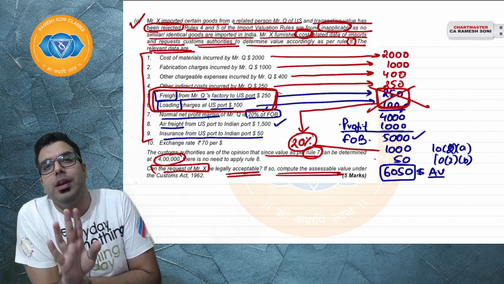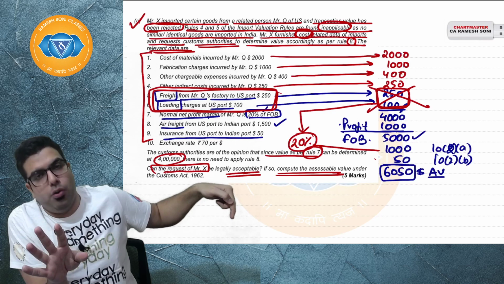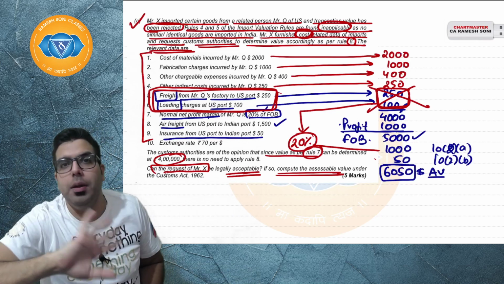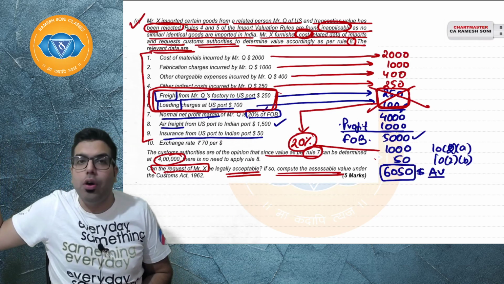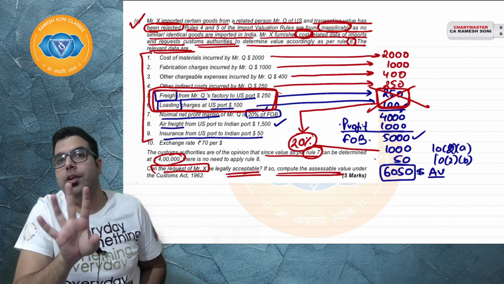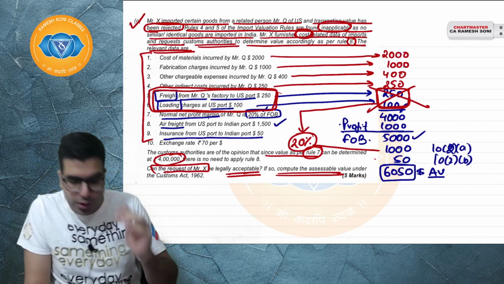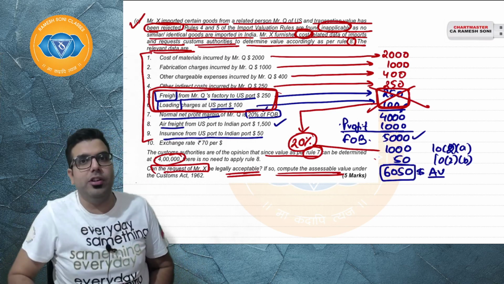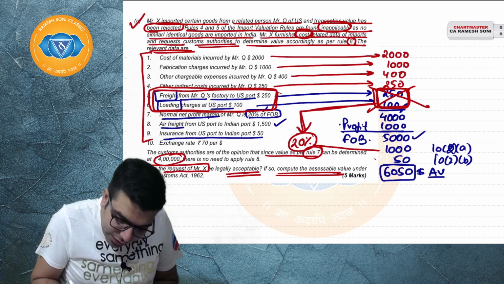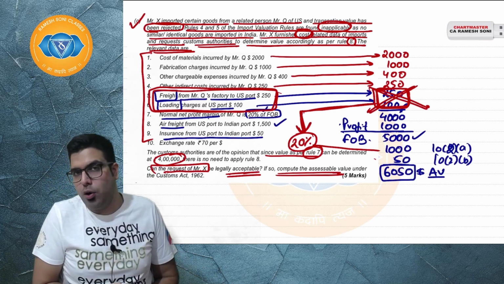However, the meaning over here was that any loading, unloading charges at the port of importation need not be included. So this 20% is just the cost of transportation. This 20% does not mean that loading, unloading at the export port is also included in this 20%. However, there is a difference in the ICAI approach. ICAI's understanding over here, with due respect, is that this 250 and 100 is included in this 20%, and hence they have not gone ahead and included it again. I hope everyone is clear.